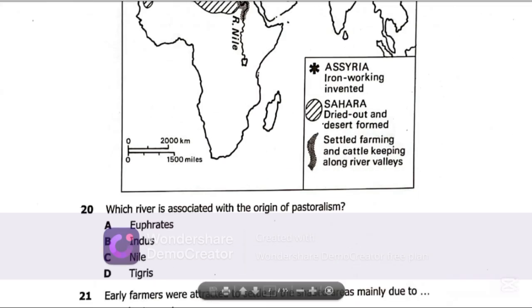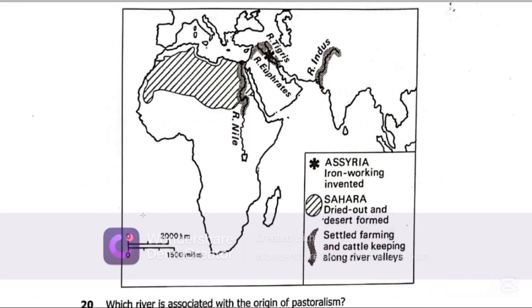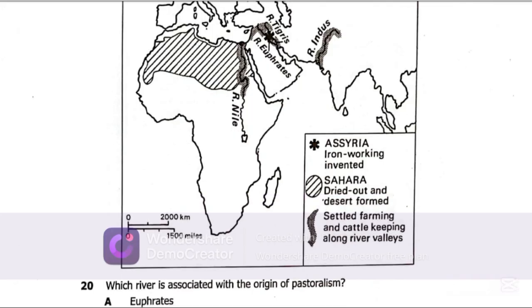Now question 20 says, which river is associated with the origin of pastoralism? So the best possible answer on question 20 is C, the Nile River. This river here, the Nile River. Now let's get to question 21.